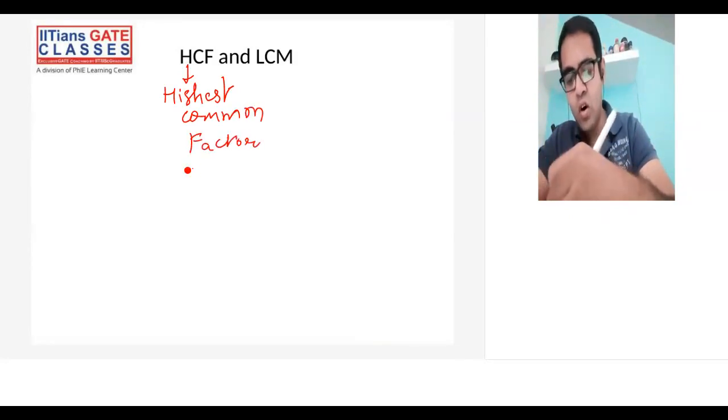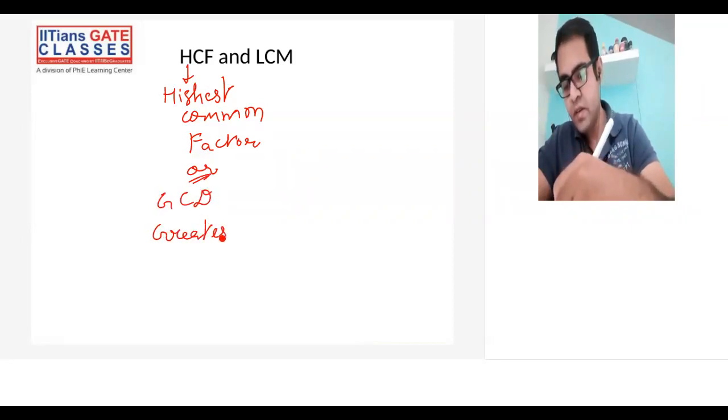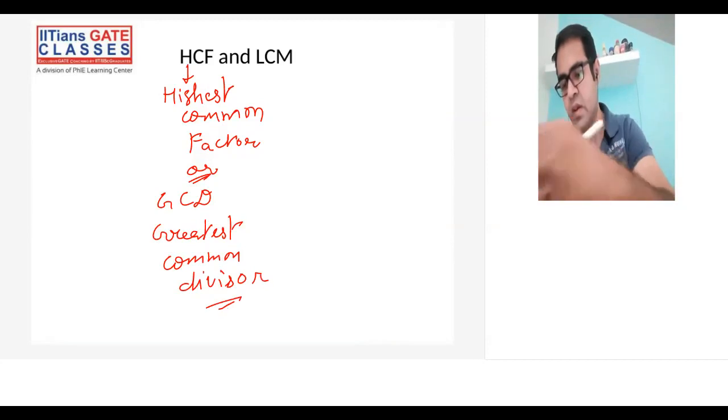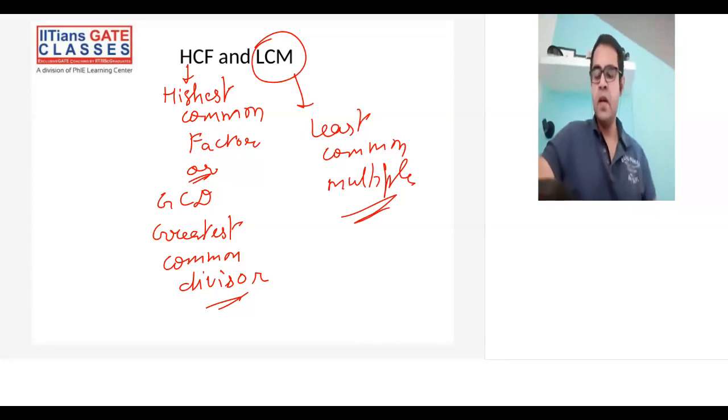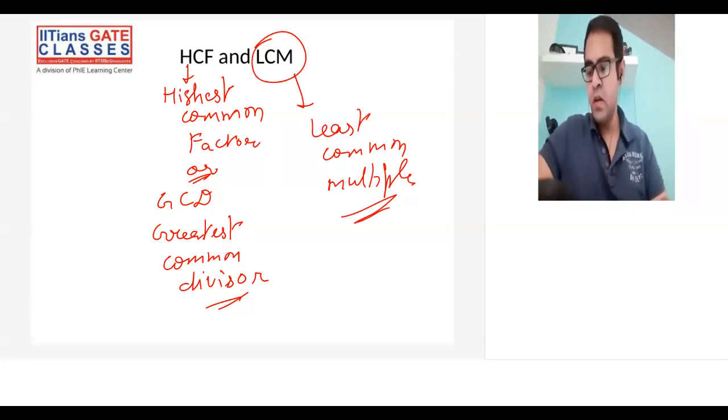HCF is also known as GCD, greatest common divisor. LCM, on the other hand, is known as least common multiple.